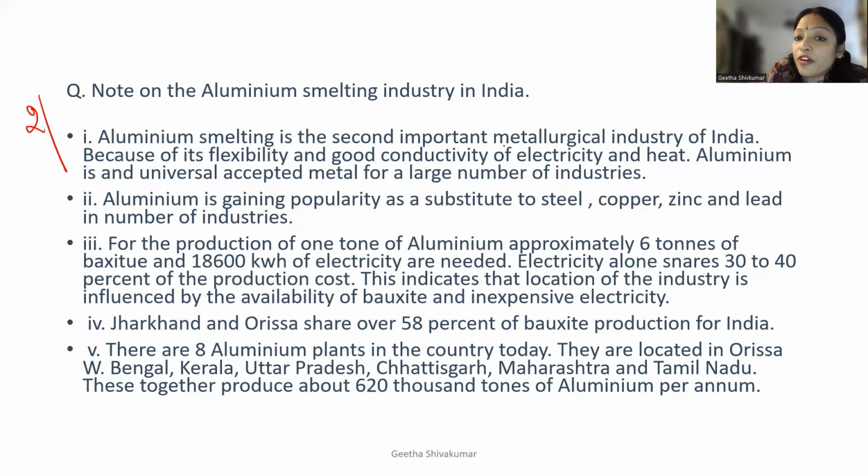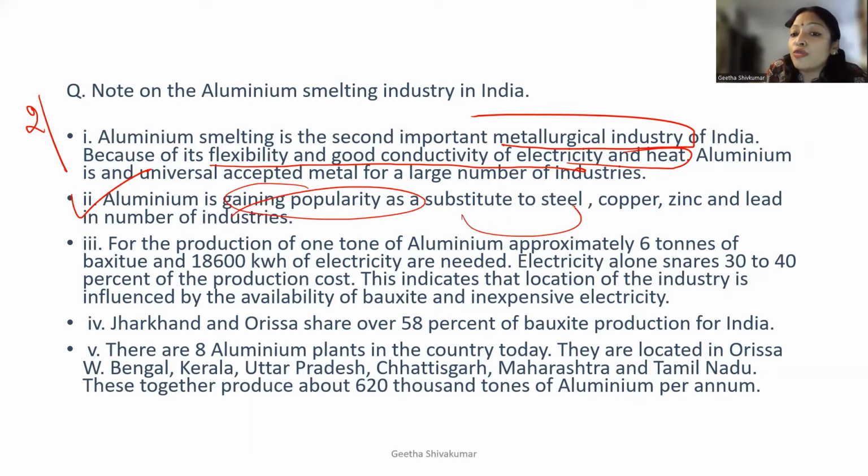So definitely the first important keyword is metallurgy industry. Why is it very important? Because of the flexibility and good conductivity of electricity and heat. Okay, universally it is accepted as a metal for a large number of industries. Then aluminium is gaining popularity as a substitute for steel, copper, zinc. So this is also an important point. Why is it gaining popularity?